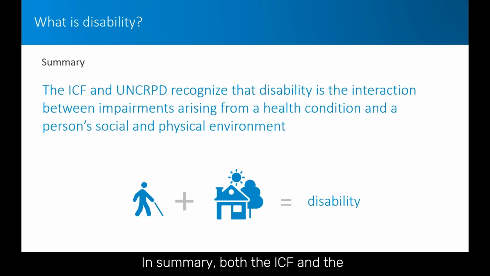In summary, both the ICF and the UNCRPD recognise that disability is not just about a person's condition or what is wrong with them, but that it is the interaction between impairments resulting from a health condition and a person's social and physical environment. The idea that a disability is a result of this interaction represents a significant shift in how disability is understood and how people with disability are viewed by others, and teaches us that every person's experience of disability will be different.